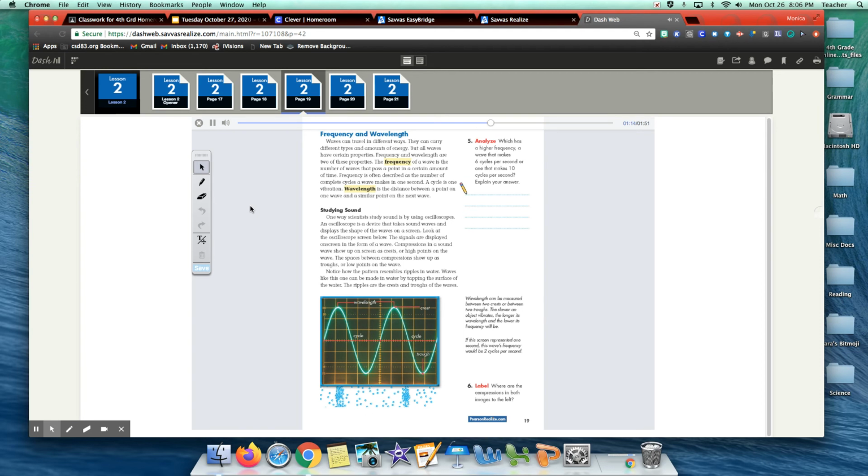5. Analyze. Which has a higher frequency? A wave that makes 6 cycles per second, or one that makes 10 cycles per second? Explain your answer. Wavelength can be measured between 2 crests or between 2 troughs. The slower an object vibrates, the longer its wavelength and the lower its frequency will be. If this screen represented 1 second, this wave's frequency would be 2 cycles per second. 6. Label. Where are the compressions in both images to the left?